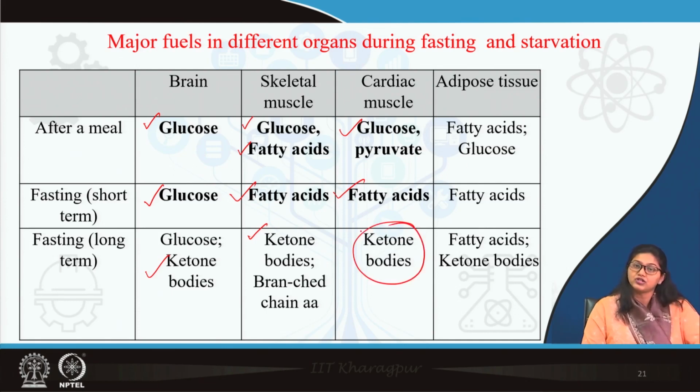Now, adipose tissue mostly depends on fatty acids, and in fasting also it takes fatty acids. It spares glucose as much as possible for utilization by the preferred organs. In prolonged fasting also it depends on fatty acids and then shifts to ketone bodies. Remember, ketone body is the last preferred substrate in prolonged starvation.